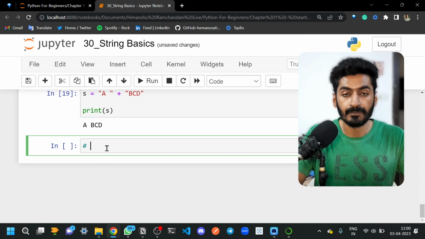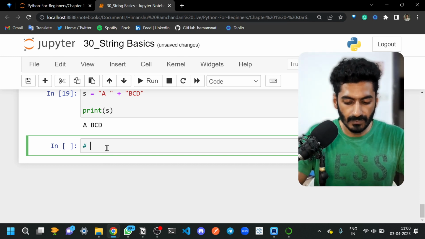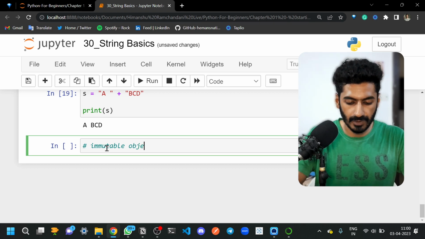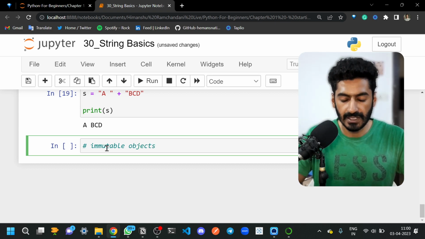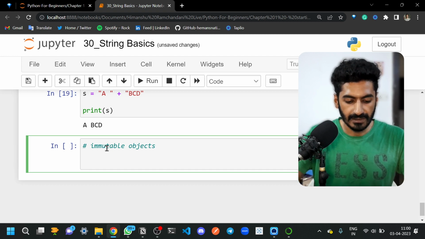That's why strings are immutable objects. Strings are immutable objects. What are immutable objects? That cannot be changed.